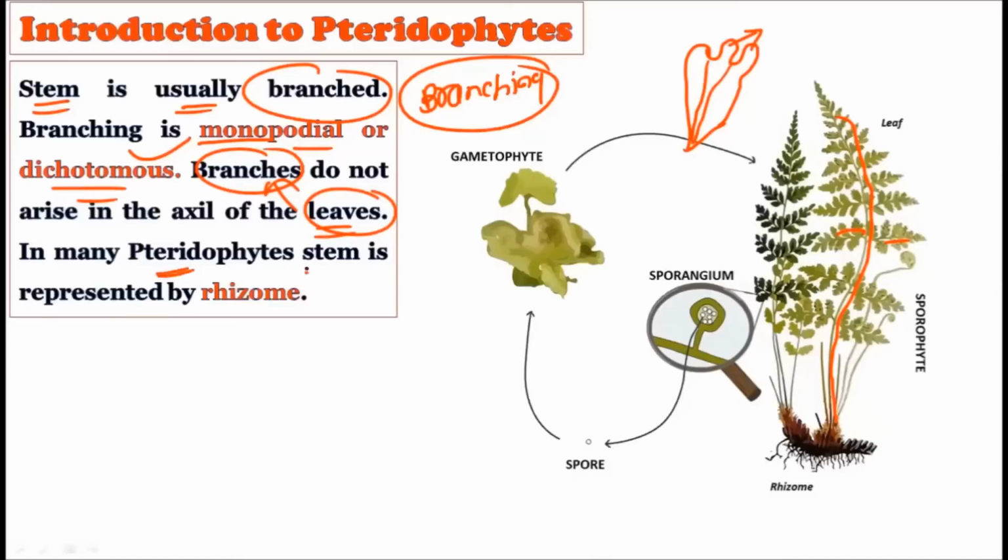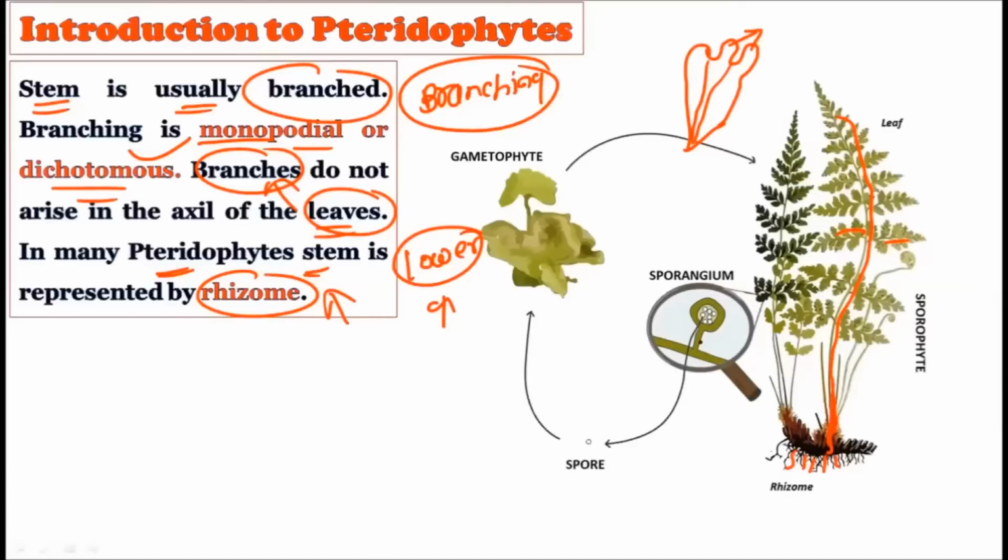In many pteridophytes, the stem is represented by the rhizome. Okay, that is the lower pteridophytes. The ancient pteridophytes, their stem is actually represented by the rhizome. A rhizome is a structure from which the roots are coming out, and this rhizome also acts as a stem in some of the pteridophytes.